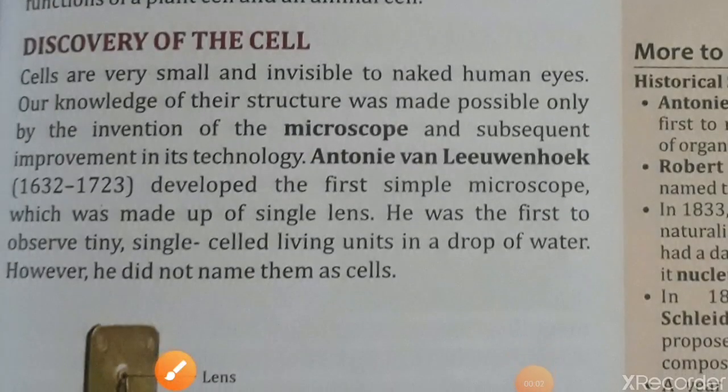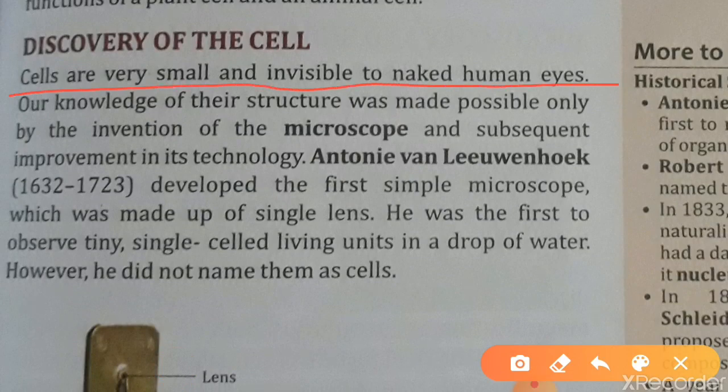Cells are very small and invisible to the naked human eye, which means we can't see them without help. Our knowledge of their structure was made possible only by the invention of the microscope. A microscope is a scientific instrument which we use to see the smallest animals, organisms, and cells.